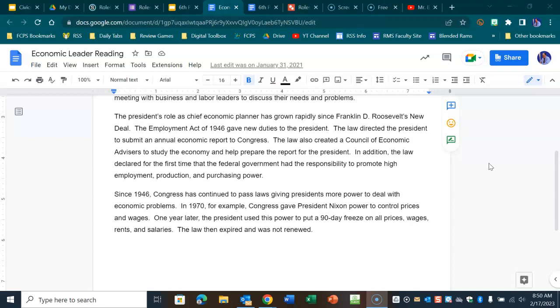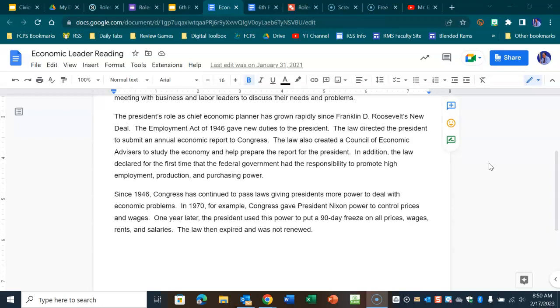The Employment Act of 1946 gave new duties to the president. The law directed the president to submit an annual economic report to Congress. The law also created a council of economic advisors to study the economy and help prepare the report for the president. In addition, the law declared for the first time that the federal government had the responsibility to promote high employment, production, and purchasing power.